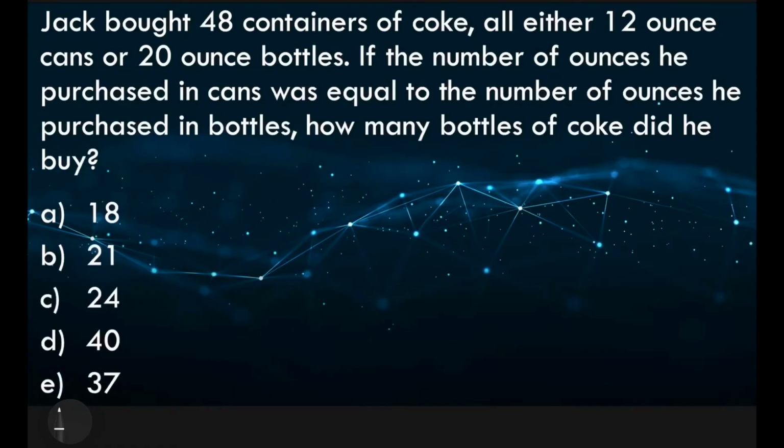Jack bought 48 containers of Coke, all either 12 ounce cans or 20 ounce bottles. If the number of ounces he purchased in cans was equal to the number of ounces he purchased in bottles, how many bottles of Coke did he buy?